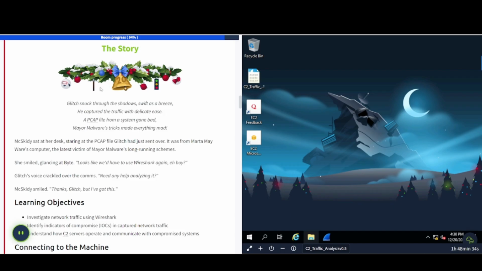The story. Glitch snuck through the shadows, swift as a breeze, he captured the traffic with delicate ease. A PCAP file from a system gone bad. Mayor Malware's tricks made everything mad. McSkitty sat at her desk, staring at the PCAP file Glitch had just sent over. It was from Marta May Ware's computer, the latest victim of Mayor Malware's long-running schemes.